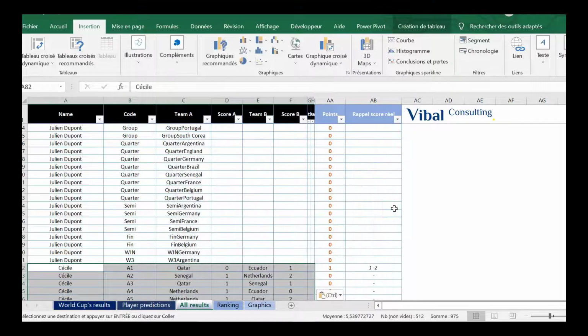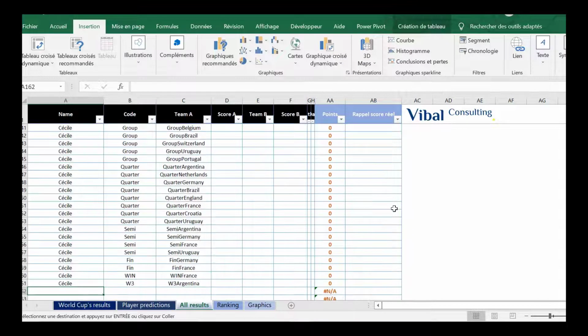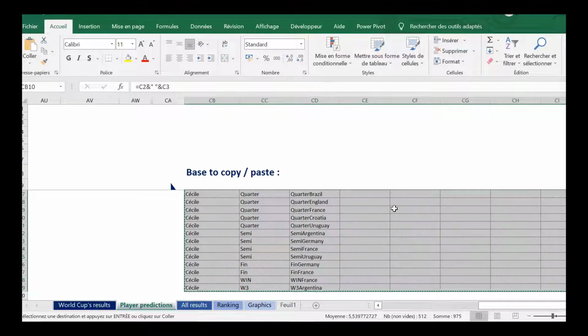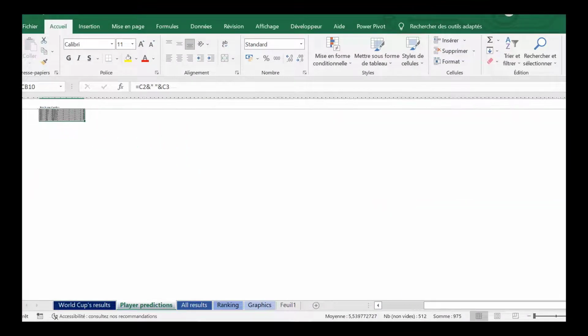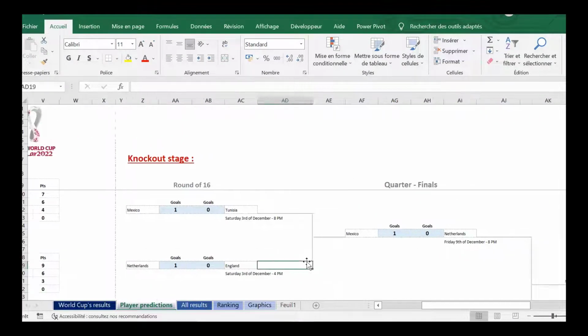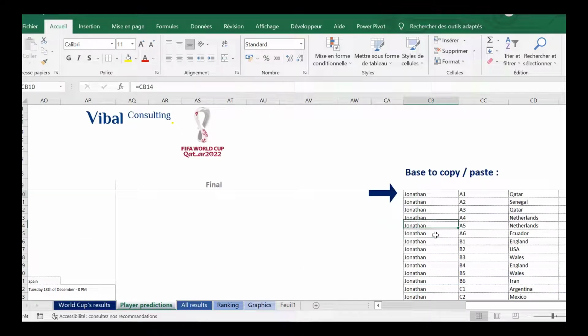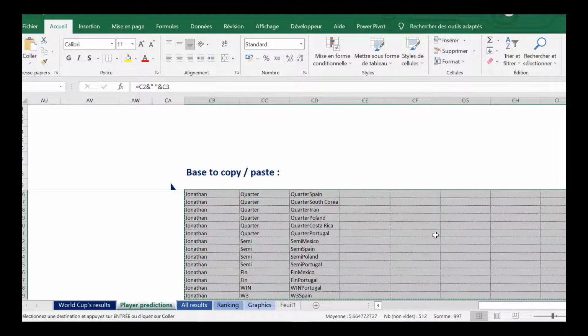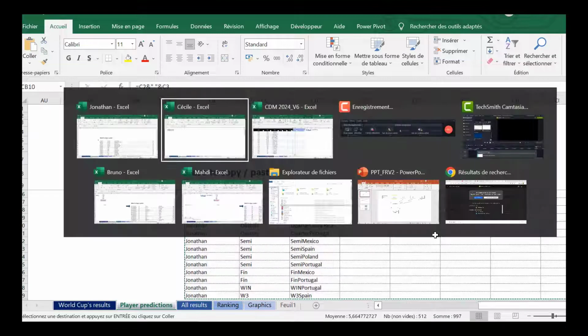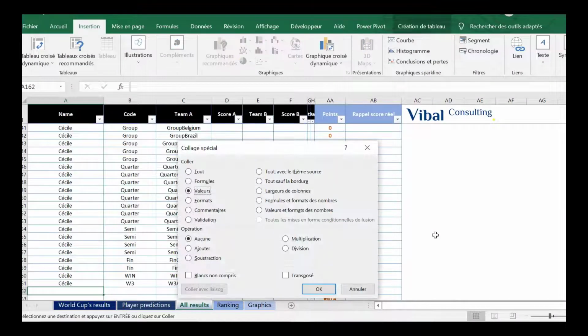Here we go. Now I'm going down and I do the same thing for the other participants. So now for Jonathan, I copy and paste just below the base of Cécile.